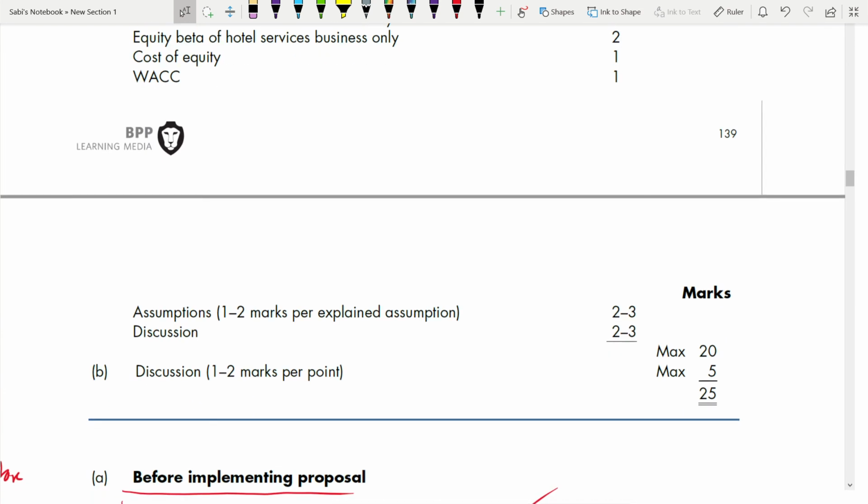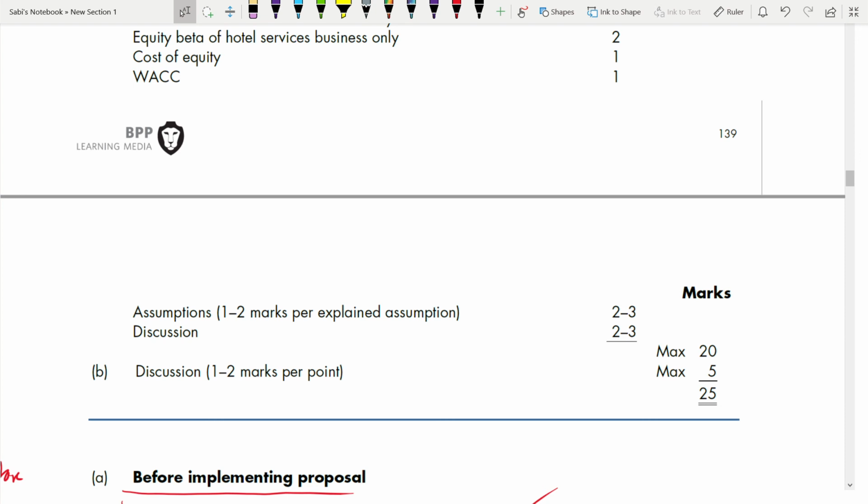Assumptions, discussions: most of your marks are here. Assumptions and explanations, which is your discussion, 2 to 3 marks. 1 to 2 marks per explained assumption. If you are writing one assumption, 1 mark; 2 assumptions, 2 marks.